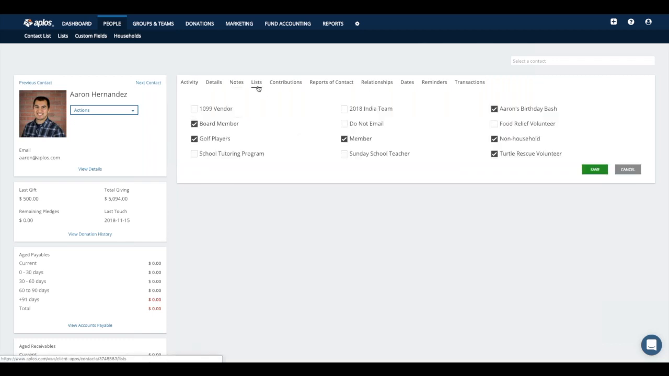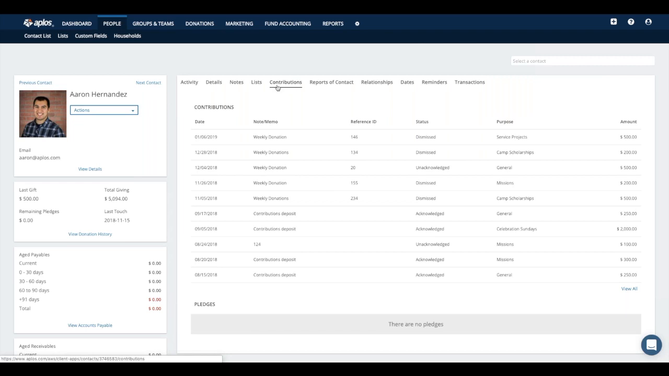All right, the list option. List refers to groups that you create in the system. I'm going to cover that here in just a second, but just to give you a quick overview of that: you are able to create groups within Aplos, and then this list section would just allow you to add your contact to any of the existing groups that you have in the system.